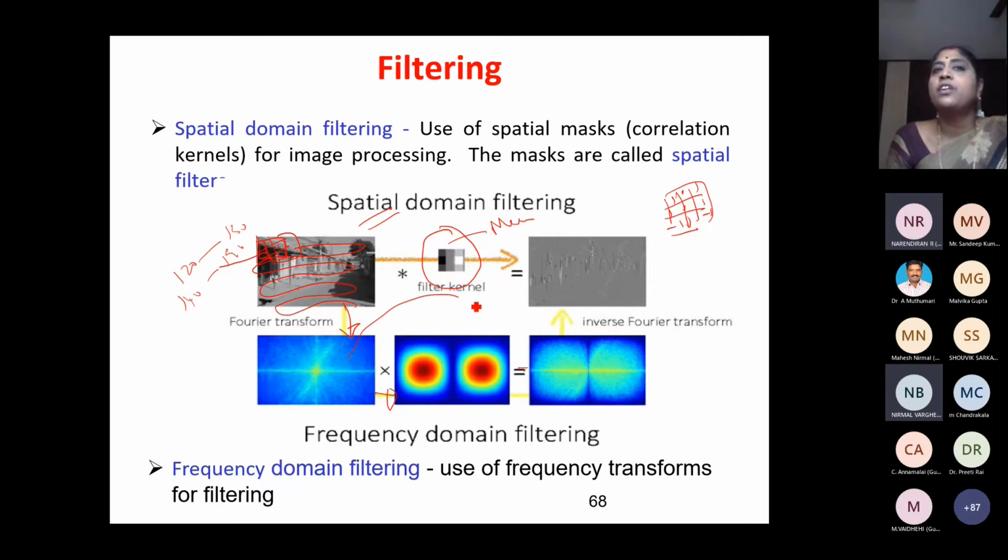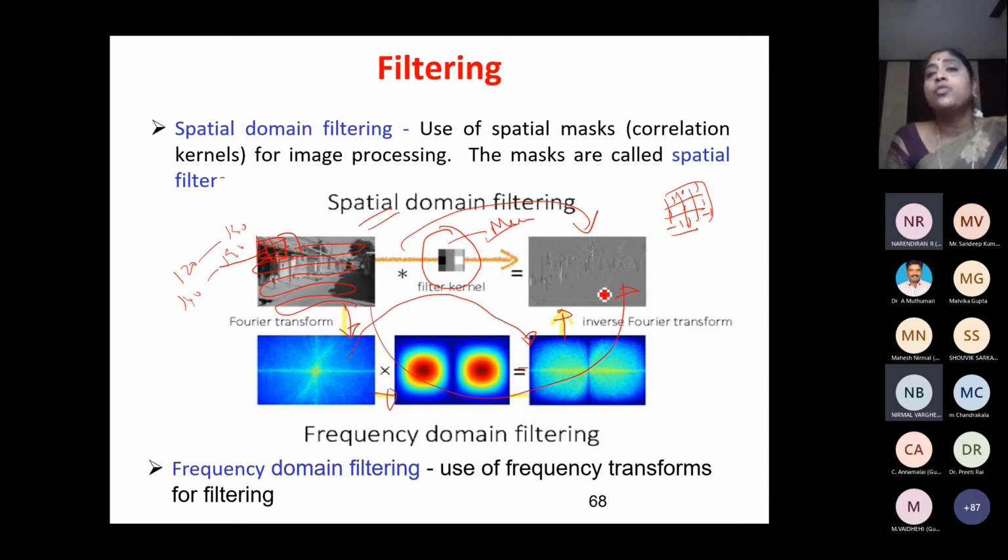This image after performing the operation has turned like this. Once again, I cannot understand this image. So I have to do an inverse transform to get back this image. I can do the same operation in the spatial domain straight away on the image, or I can convert into a frequency domain and do the operations here. I get the results in the frequency domain, but I cannot understand this, so I do an inverse Fourier transform and get the information back. So both are the same. The output of this is this, and the output of this is also this, but it is done in a different domain. This one works in the straight domain.